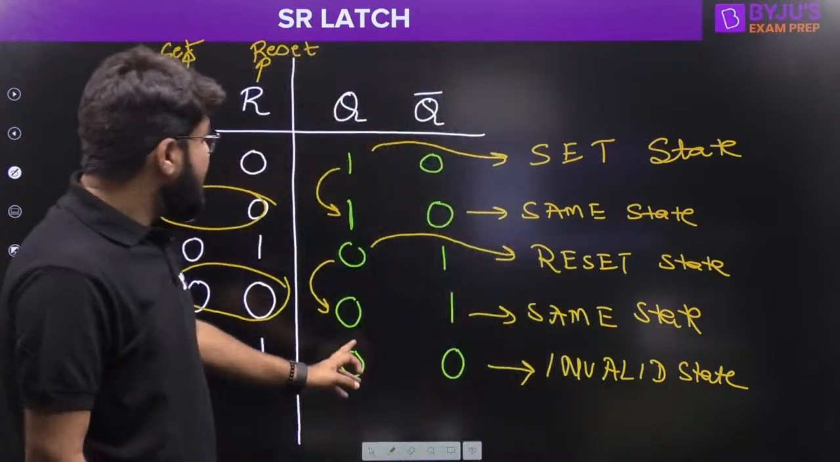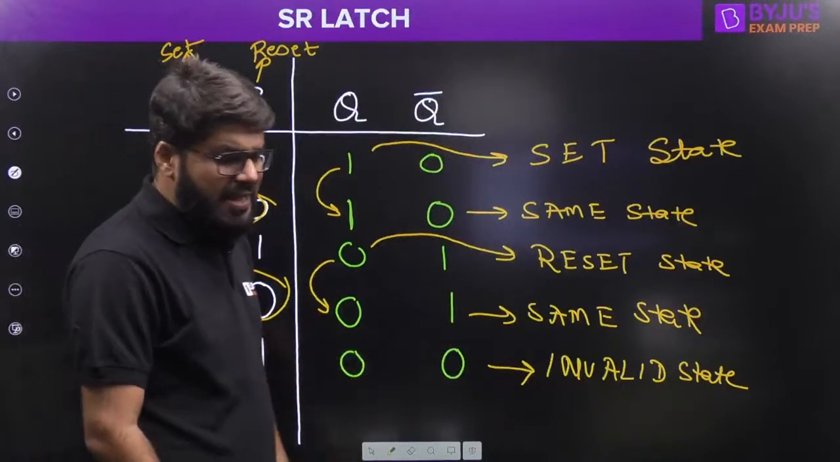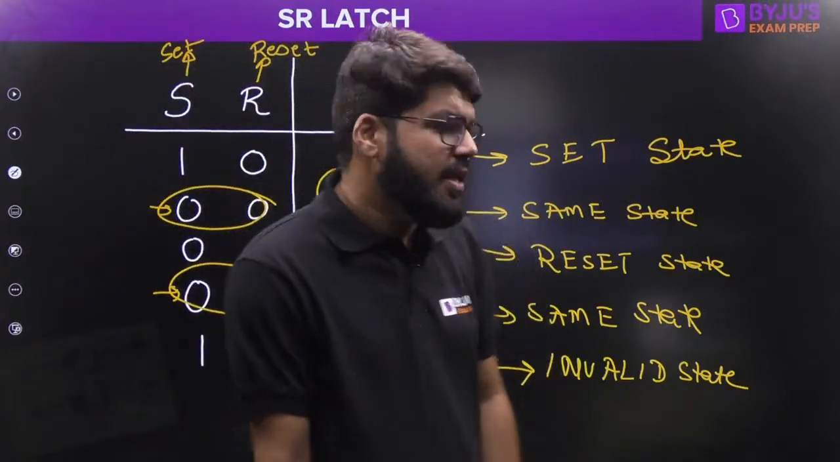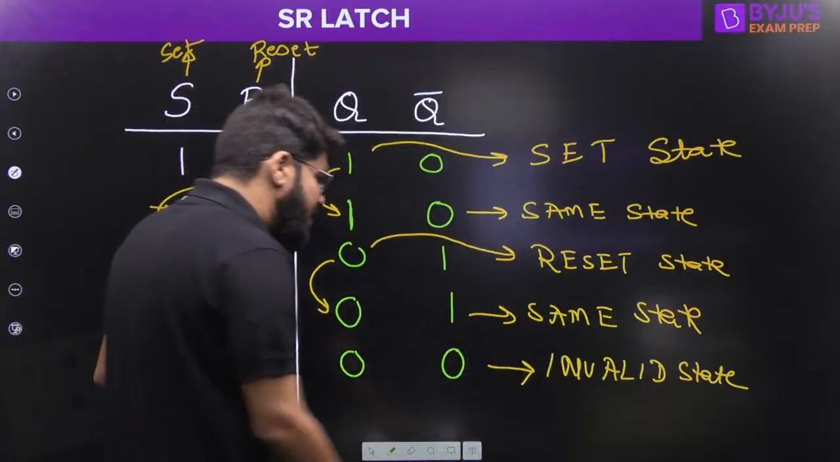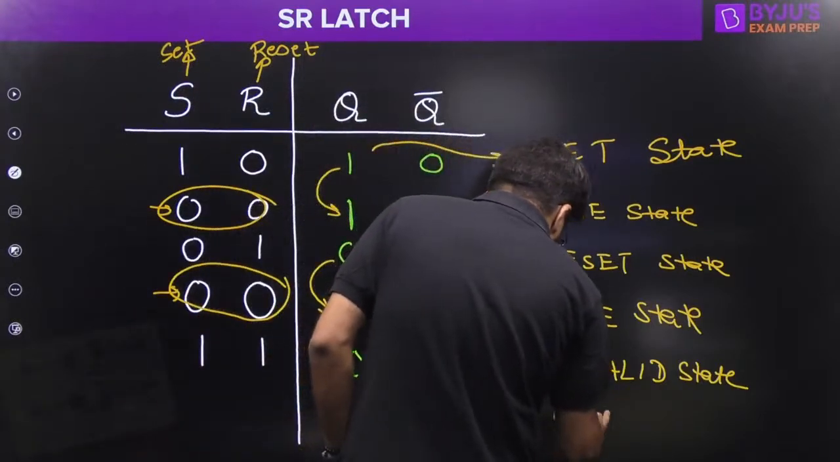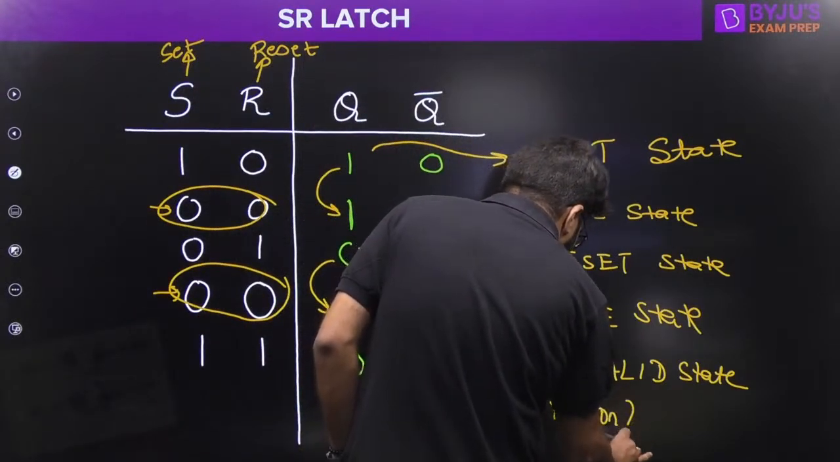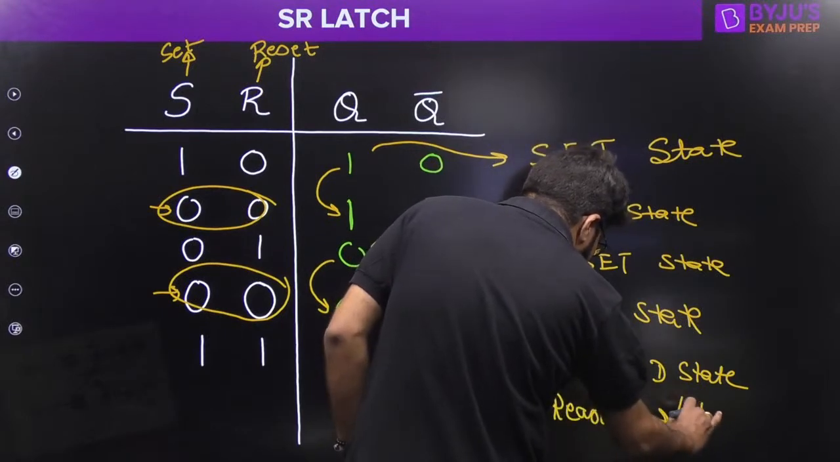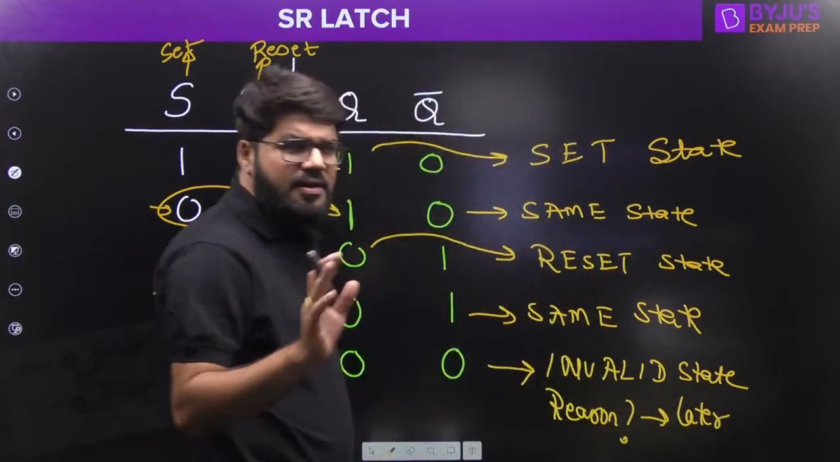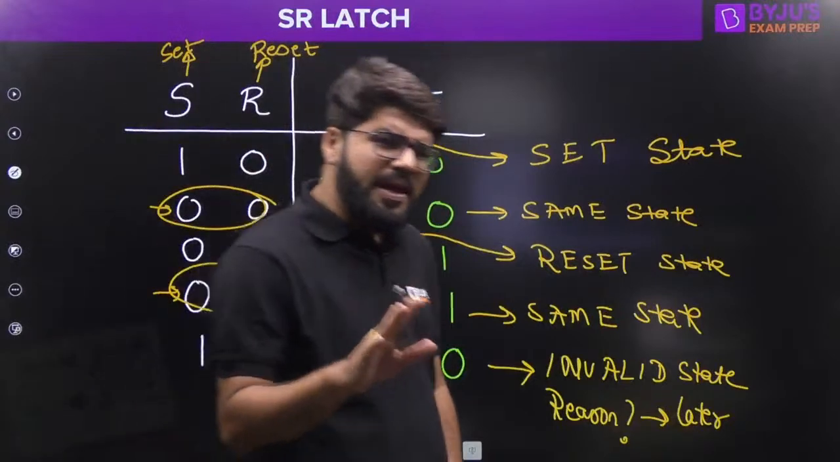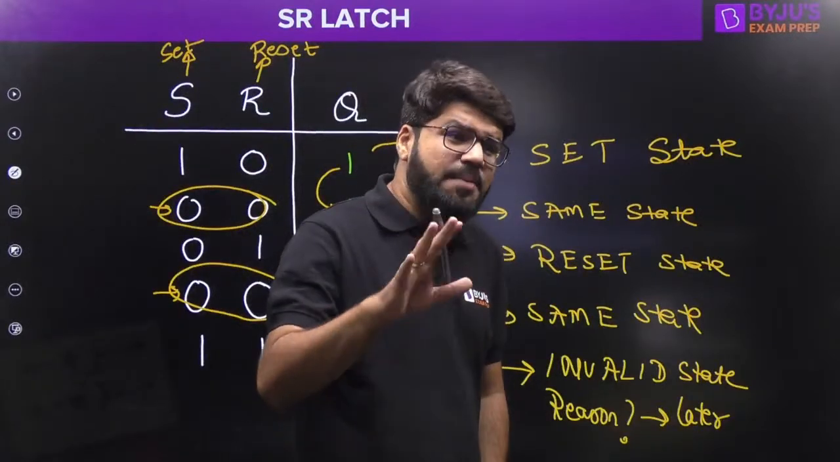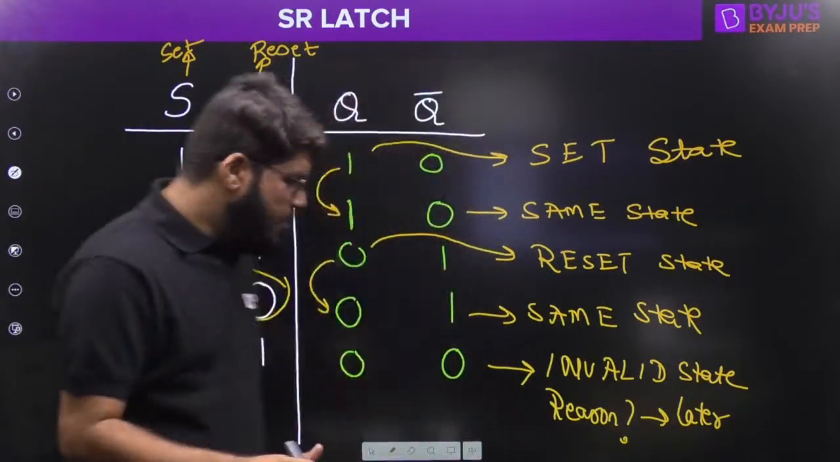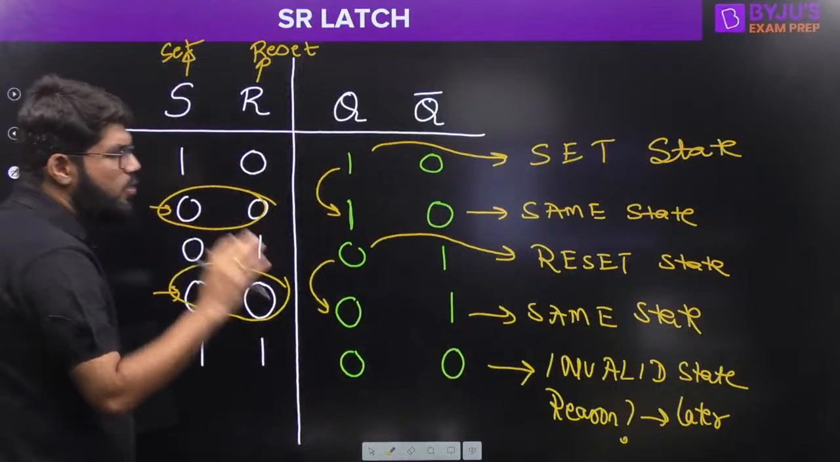Is this the only reason that Q and Q bar are same? No, that's not the actual practical reason. Why do we call it an invalid state? I will explain its reason a little later. There is a big problem when you apply S and R both equal to 1.